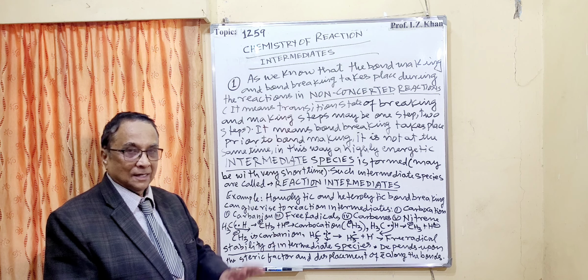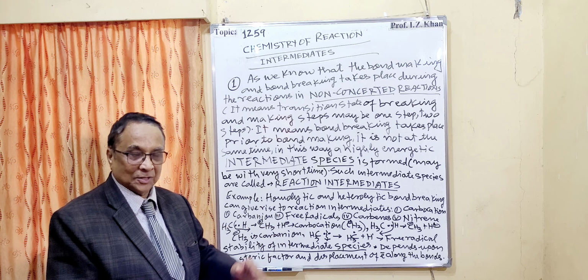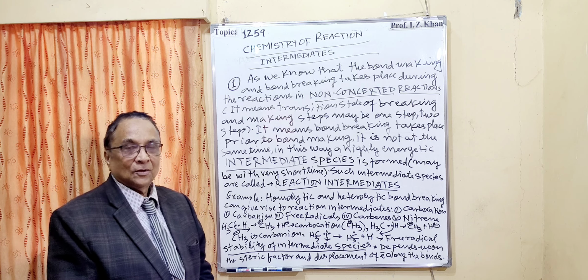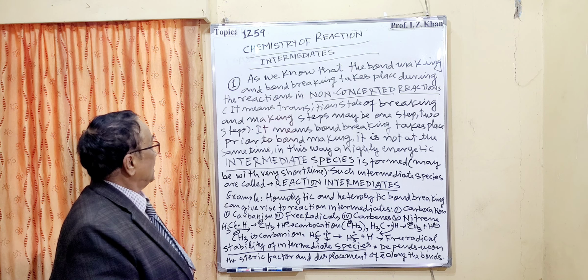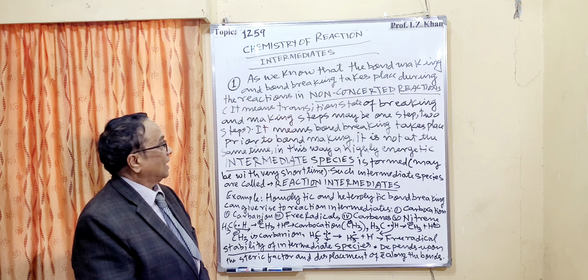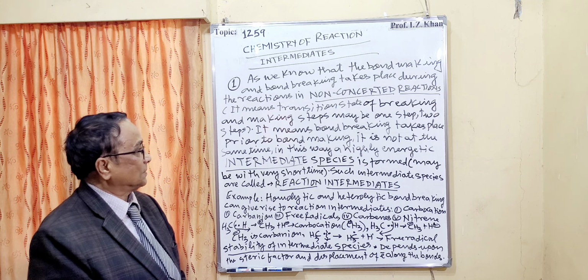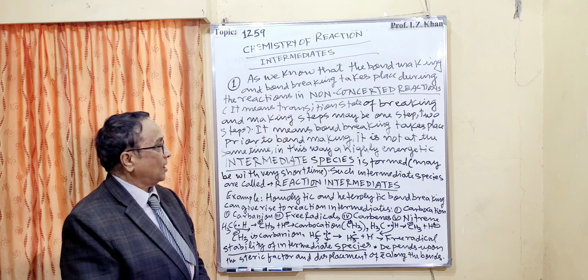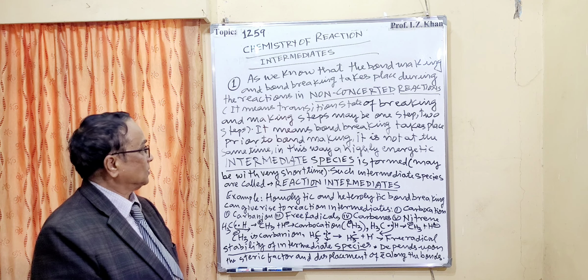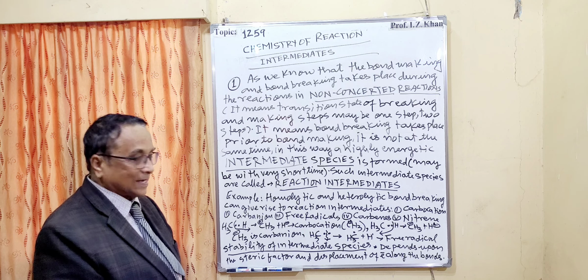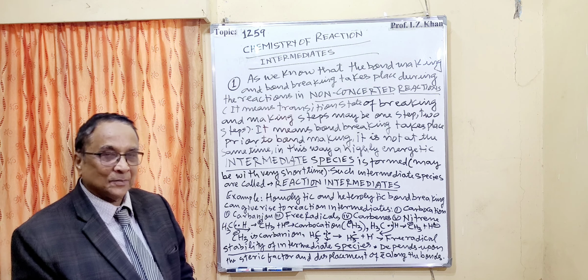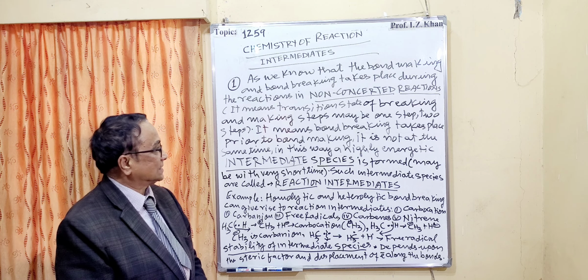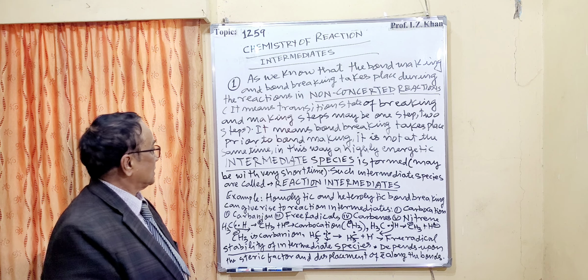I have already discussed, and I have demonstrated different types of species. Non-concerted reactions means there are more than one, two or three steps. It means the transition state of breaking and making steps may be one step, two steps, or it means bond breaking takes place prior to the bond making. So bond breaking is taking place before making the bond. That is the condition in the transition state, and it is not at the same time.